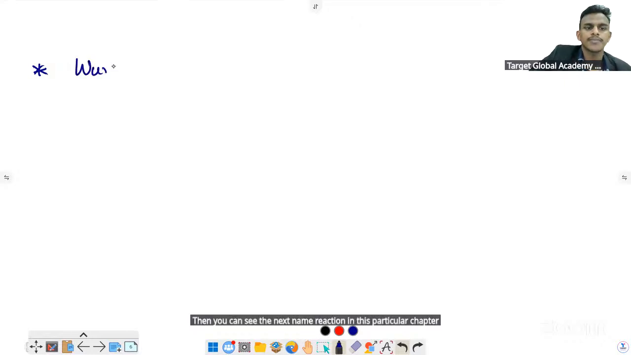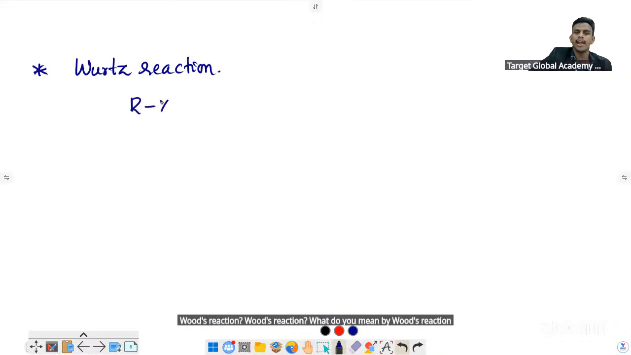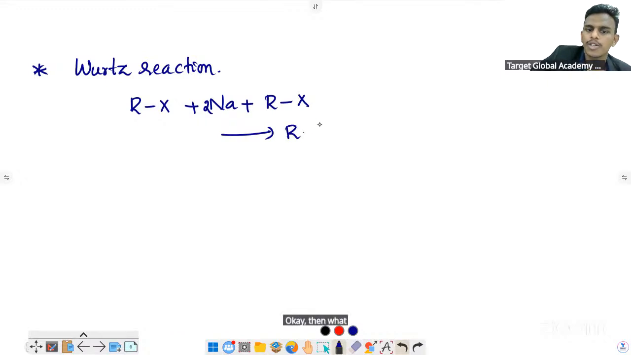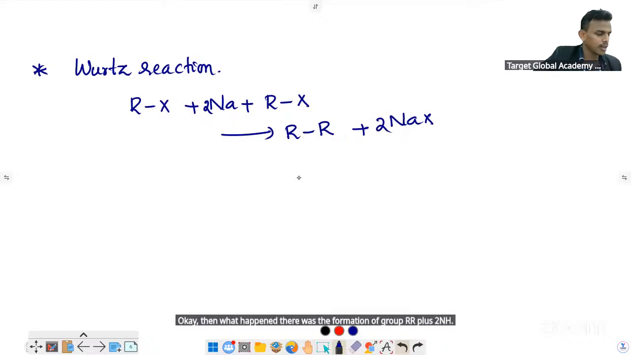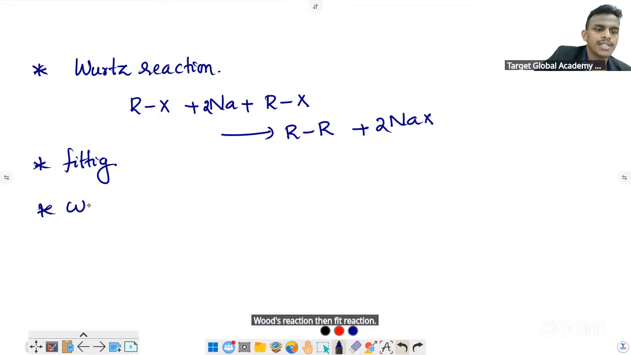Wurtz reaction. What do you mean by Wurtz reaction? If you have an alkyl halide, you can react it with sodium plus alkyl halide. Then there was the formation of an alkane, R-R, plus 2NaX. Wurtz reaction. Then Fittig reaction. Then Wurtz-Fittig reaction.